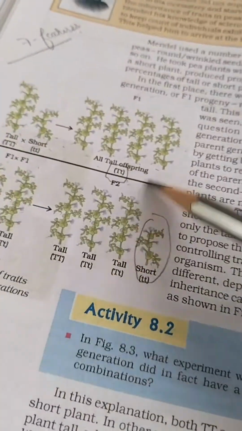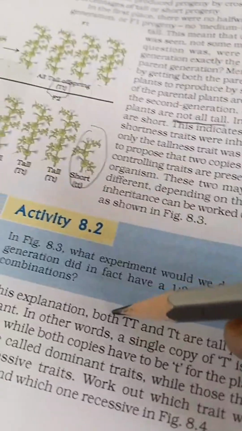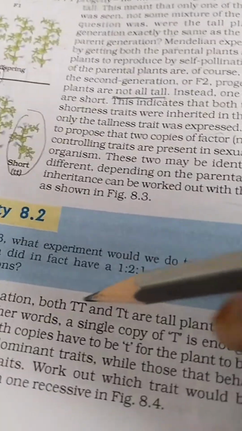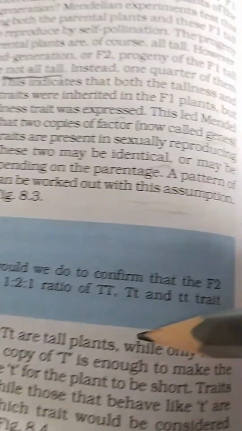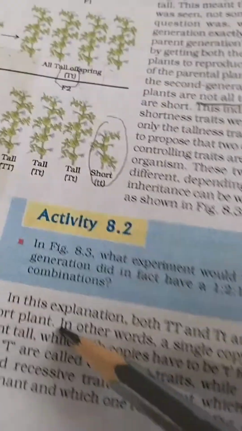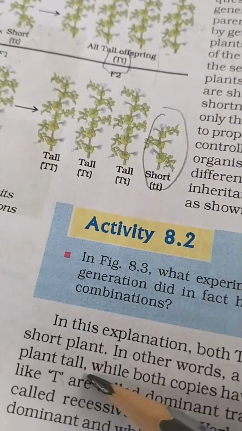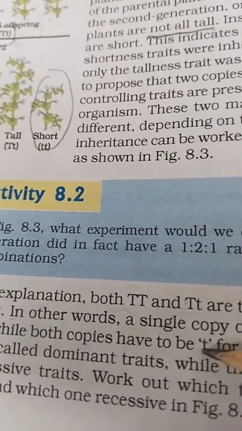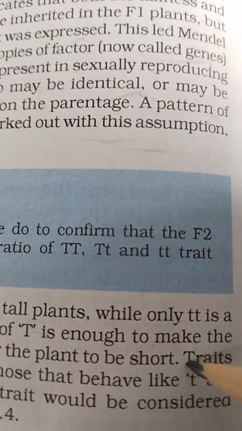As we have gone through this, here in this explanation, both capital T capital T and capital T small t are tall plants, while only small t small t is a short plant. In other words, a single copy of capital T is enough to make the plant tall, while both copies have to be small t for the plant to be short.